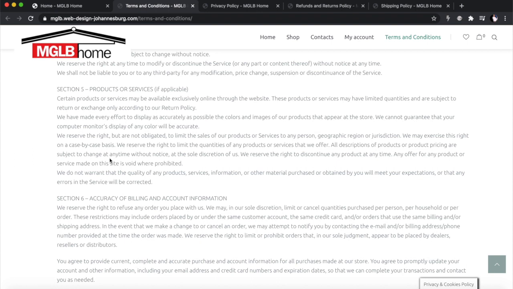Okay, products and services. These are the products we're supplying. We're supplying them as is. We're supplying them as indicated in the picture. Here, you also want to mention, especially with online stores, that sometimes pictures might be slightly different from what you're going to see. For example, like this product sells pillows.